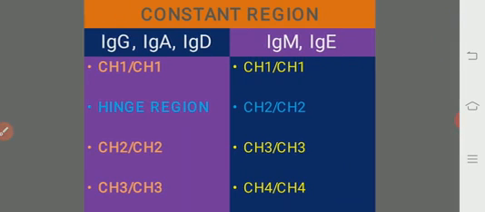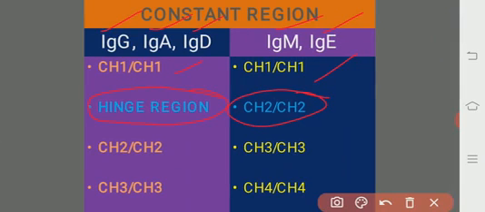Here IgG, IgA and IgD have CH1 and a hinge region, but in IgM and IgE there is no hinge region; there are extra constant domains in the form of CH2.